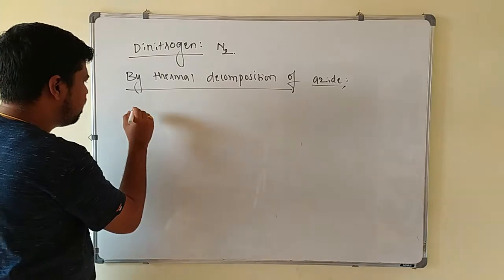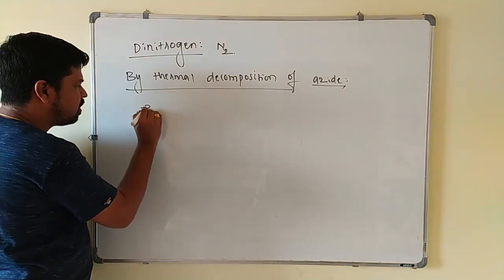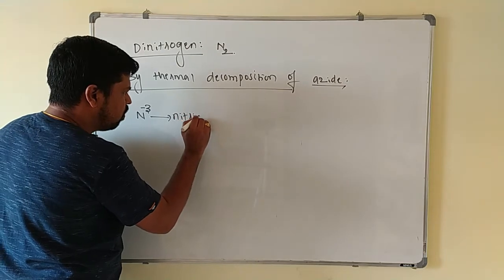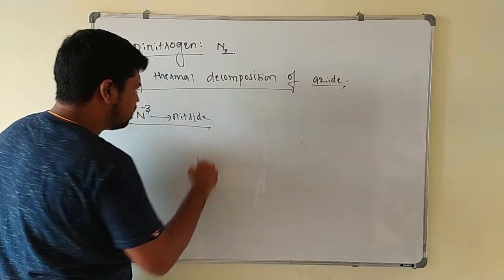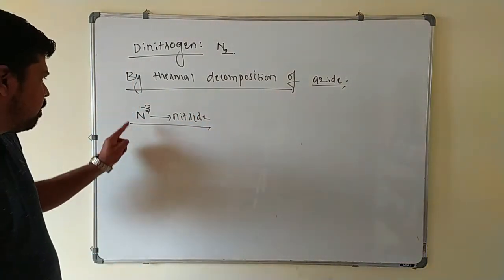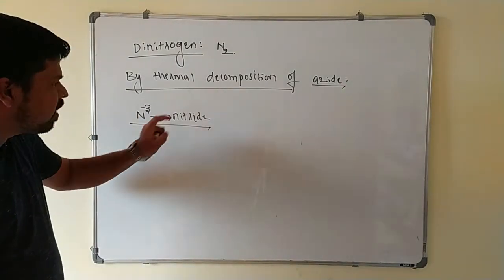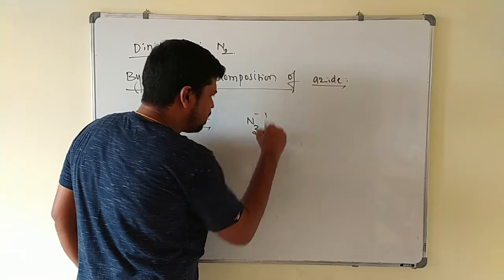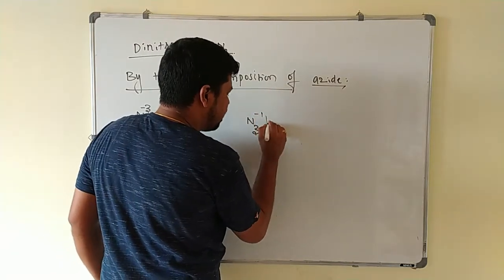Already we know that nitrogen with -3 oxidation state is called nitride. This is very, very important, just to avoid confusion. Keep in mind N3- is nitride. Suppose I write N3 with minus 1 charge, what is that?